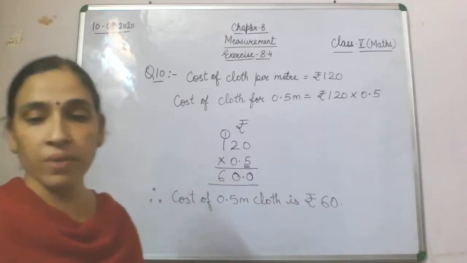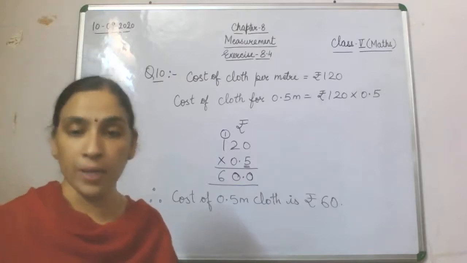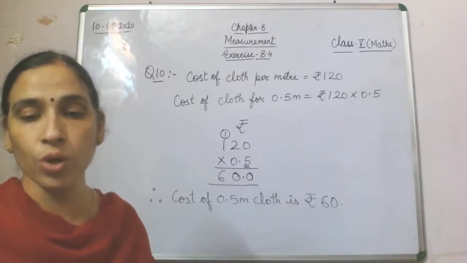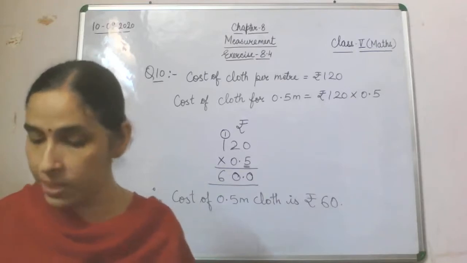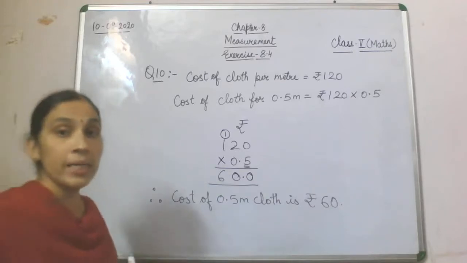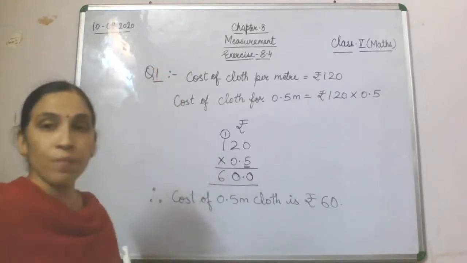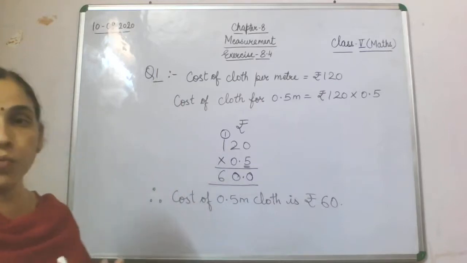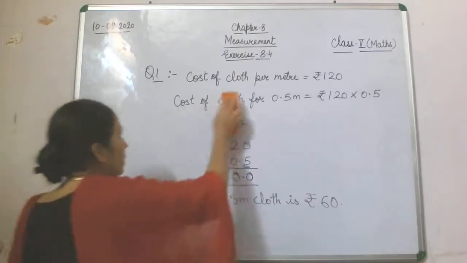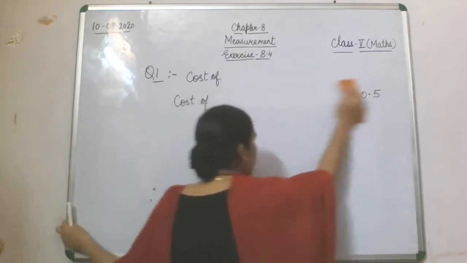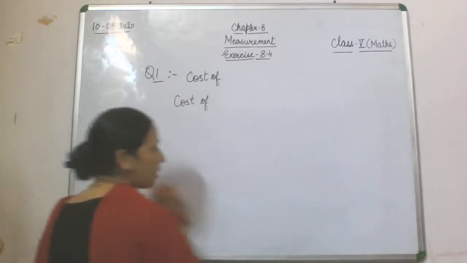The question is not difficult, but the way the question is asked is a little bit different. Now question 11, find the cost of 2.25 meter pipe at the rate of rupees 30 per meter. See, now again this question is the same. Cost of pipe is given and you are supposed to find the cost of 2.25 meter of pipe.